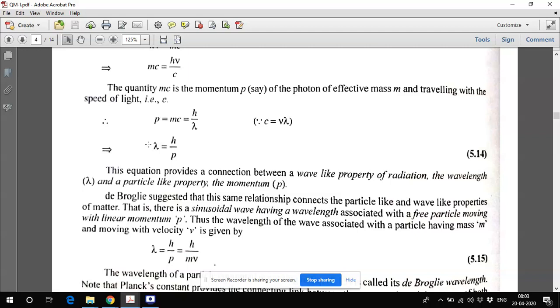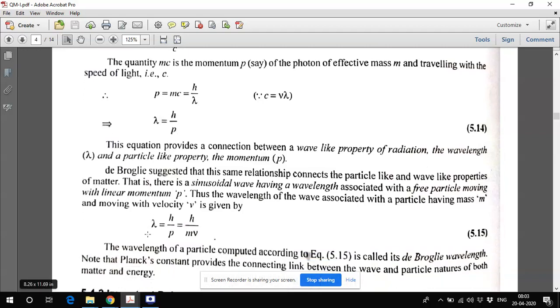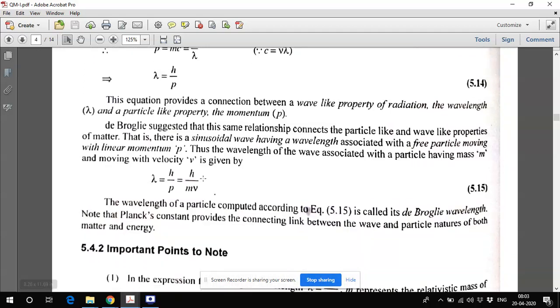And this particular equation will provide you, if you know the momentum of the particle, then you can calculate the wavelength of the matter wave associated with this particle. This is a very important formula. So de Broglie suggested that this same relationship connects the particle-like and the wave-like properties of matter. So you can say this is the wavelength of the matter wave. But this p is dependent on mass and velocity. So the lesser the mass we have, the more the wavelength we will get. And the more the mass we have, the lesser the wavelength we have.